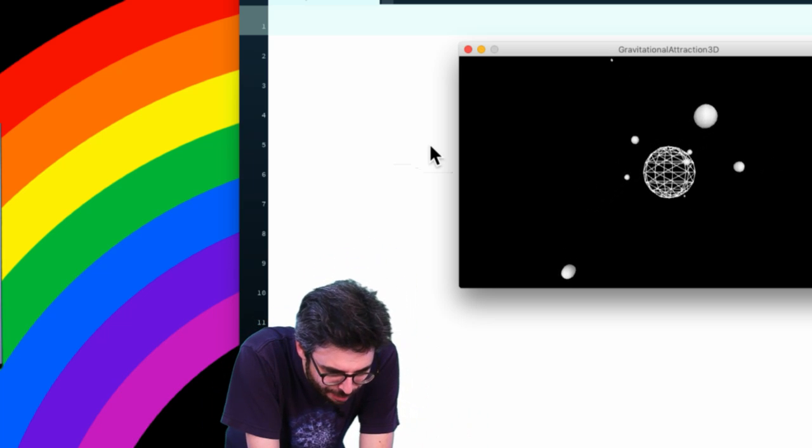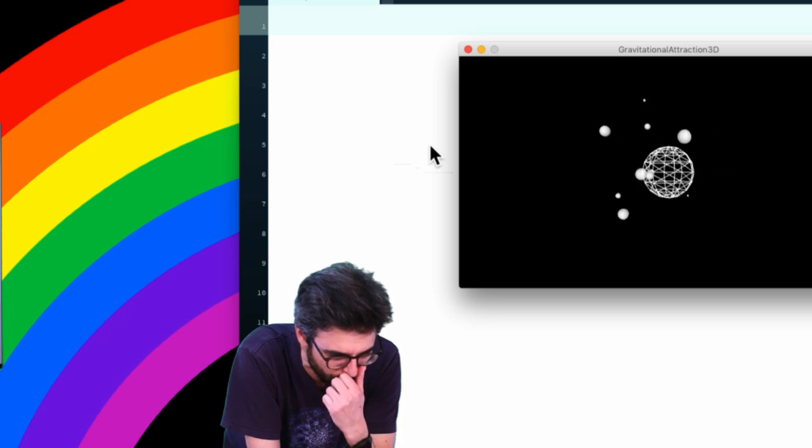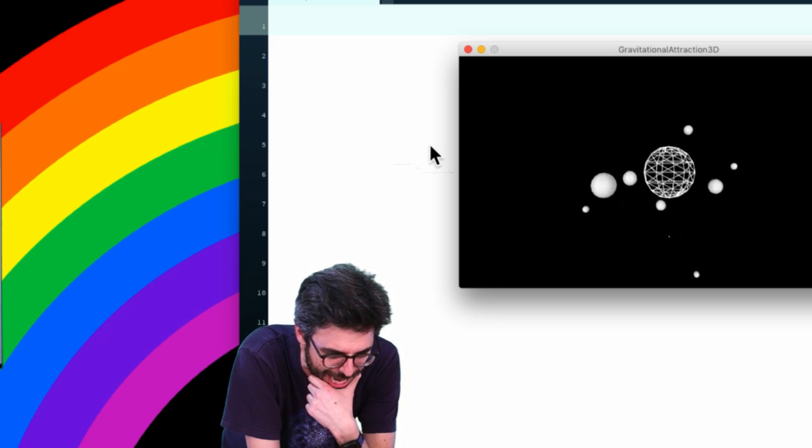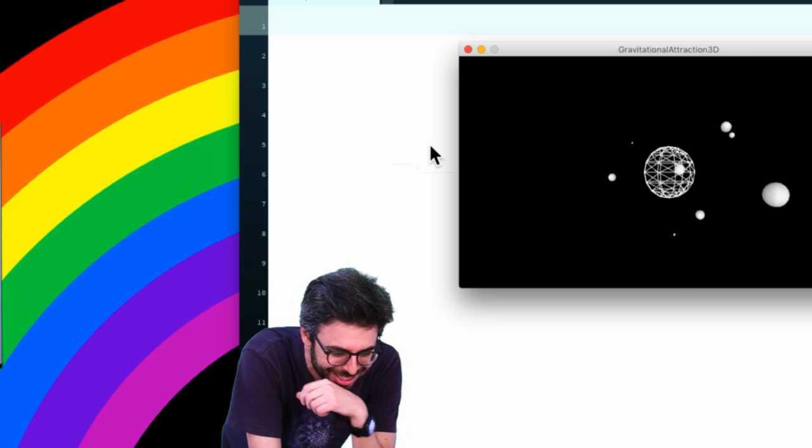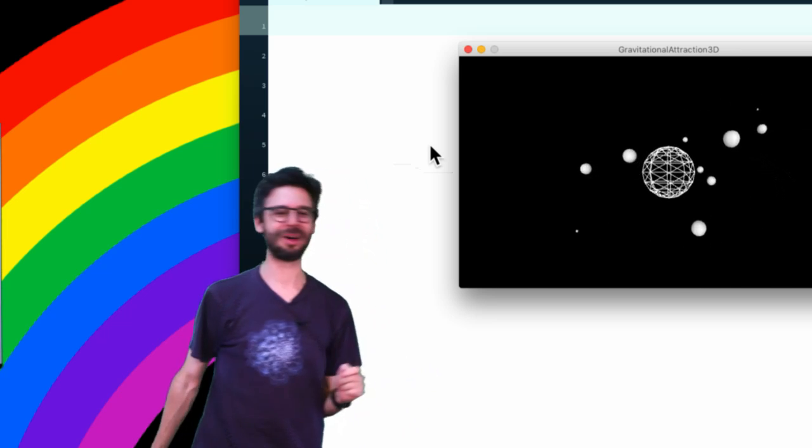The square of the orbital period of a planet is proportional to the cube of the semi-major axis of its orbit. Yeah, I should definitely do a Kepler's law one. That would be fun. Yes.